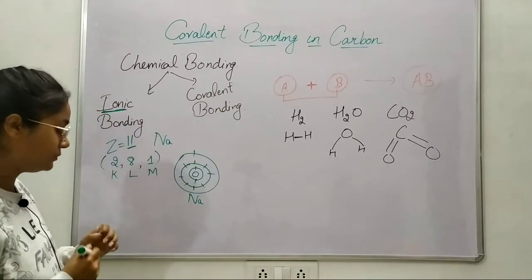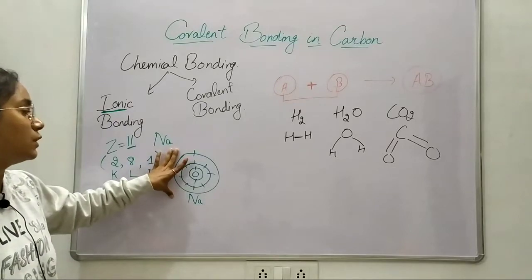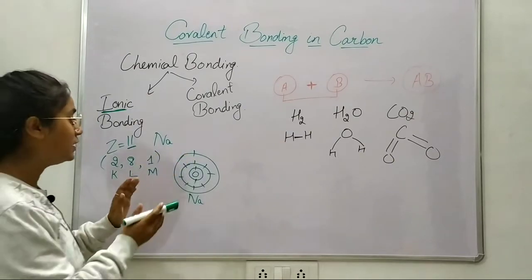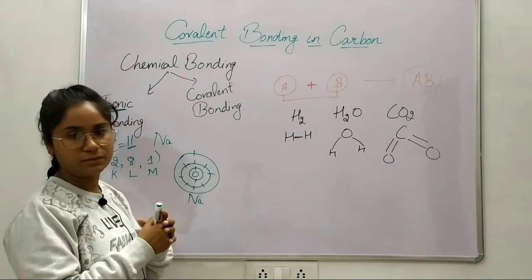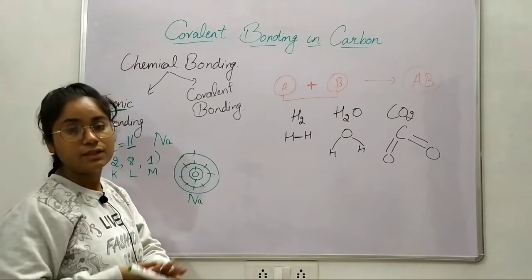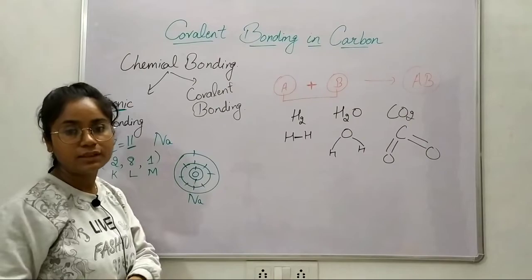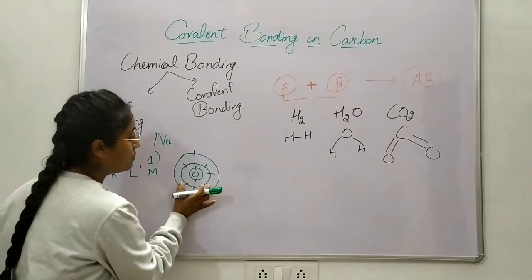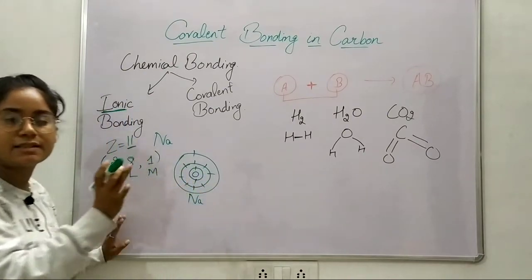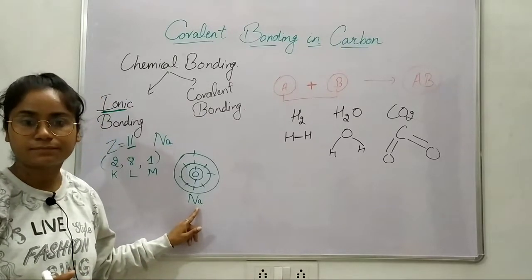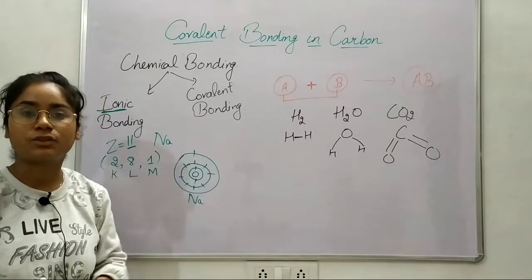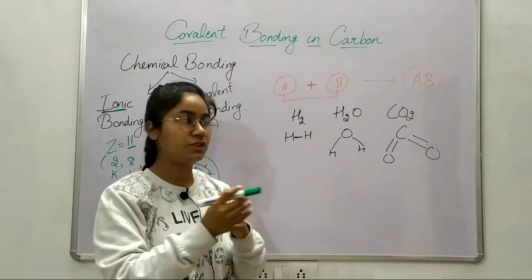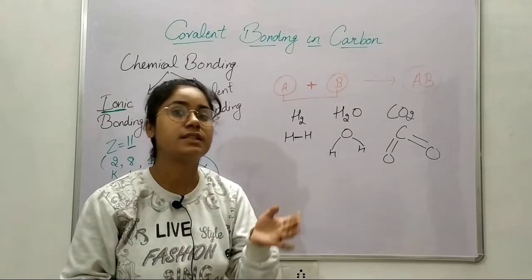Now this sodium wants to maintain this stability. So either it would try to get 7 electrons from someone, or it will lose its 1 electron. Which one is easy? Of course it would lose its electron. It loses 1 electron, and this shell would vanish and it would be left with only the inner shells. But in this attempt it would be converted into a sodium ion. Now to whom will it give the electron? There should be some atom or molecule to which it would donate its electron.